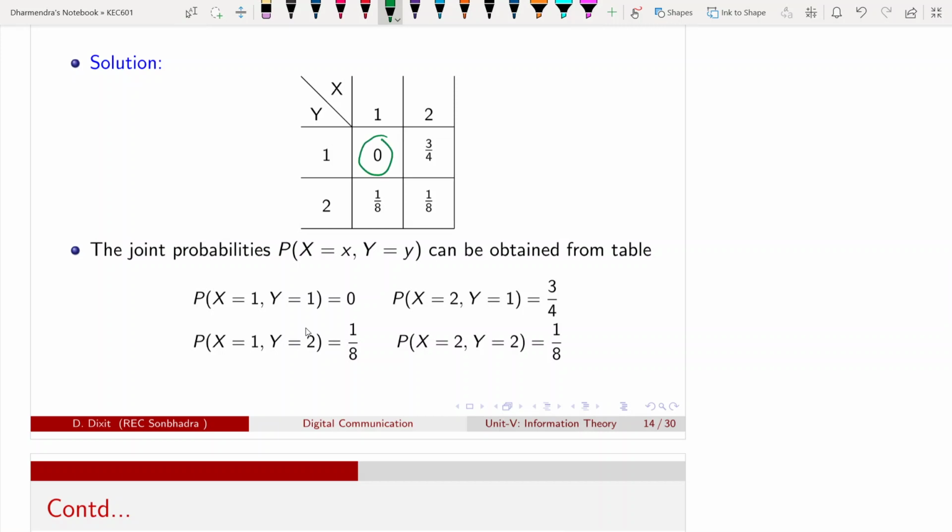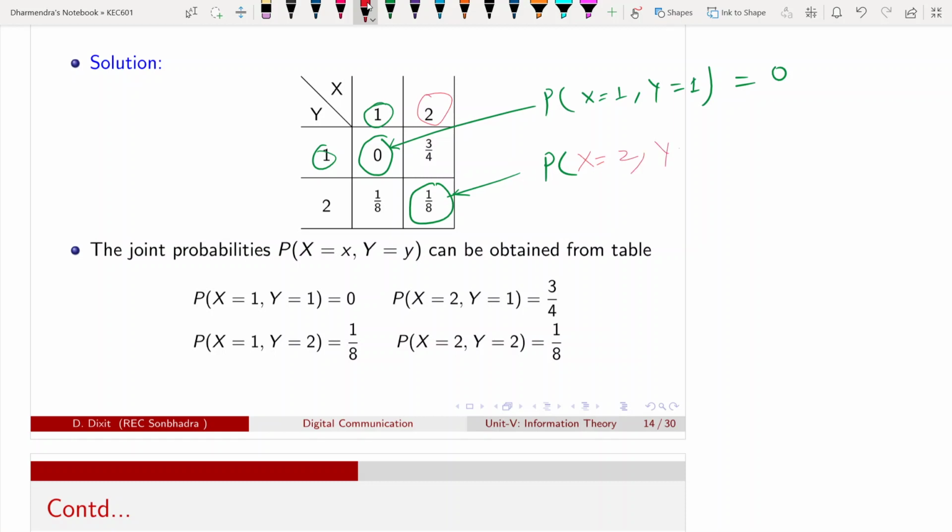This term denotes the probability of the event capital X equal to 1, capital Y equal to 1. Probability is 0. Similarly, this value gives the probability of the joint event capital X equal to 2 and capital Y equal to 2. Okay, so this is 1 by 8. Similarly, other joint probabilities we can obtain.